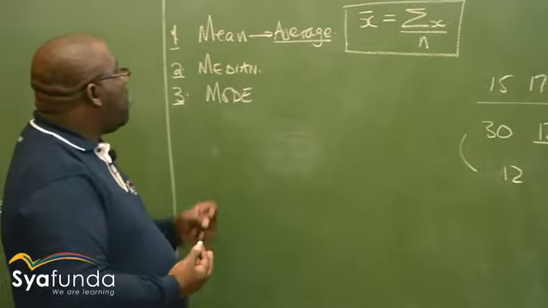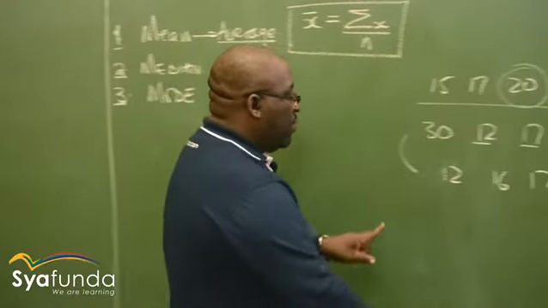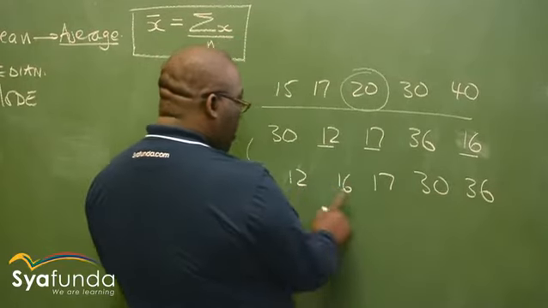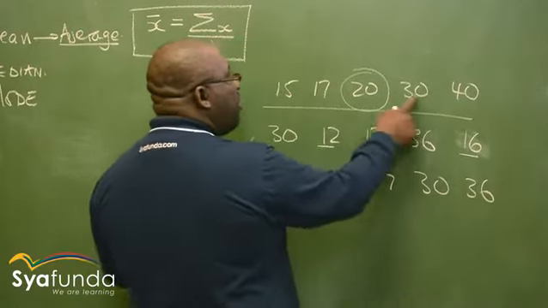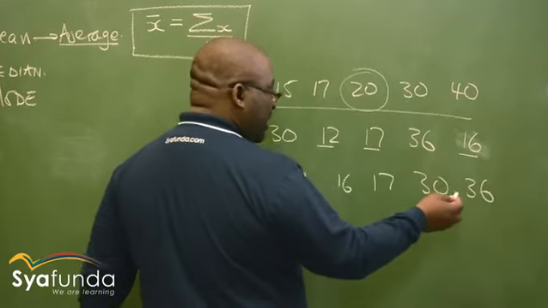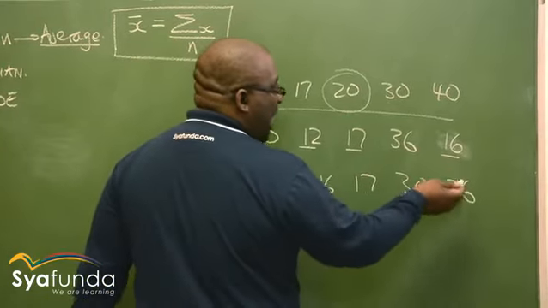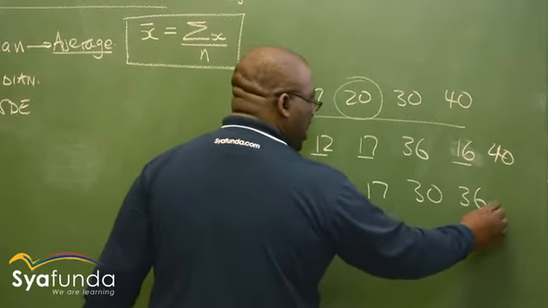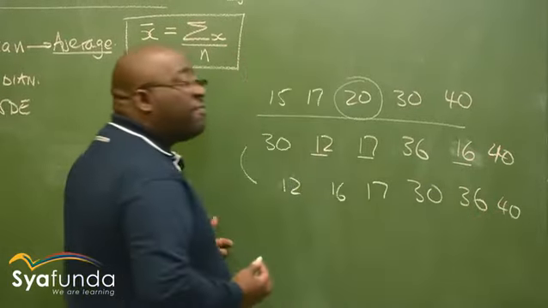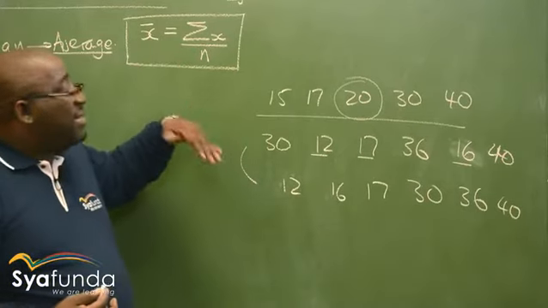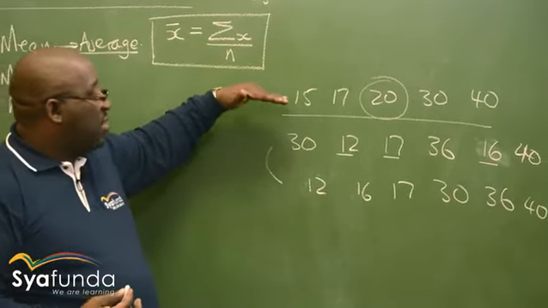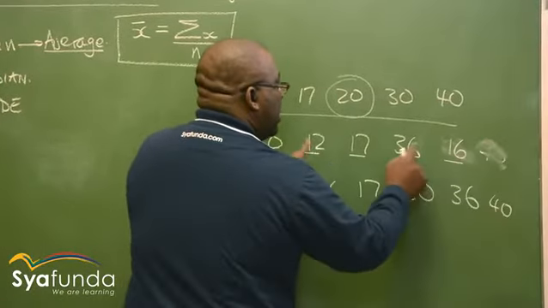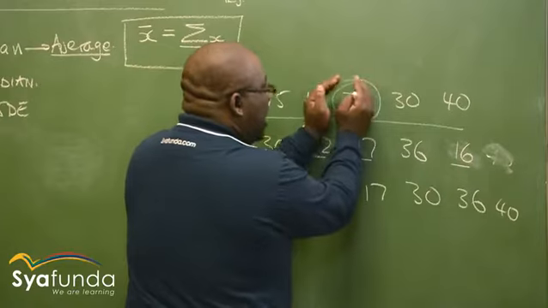If I'm looking for the median of this one, it's still 5 observations. If I want to make this one an even number, I've got to add 40, so that I will have an even number. Those were the odd numbers. The odd numbers are very easy to get. The center one is the median.